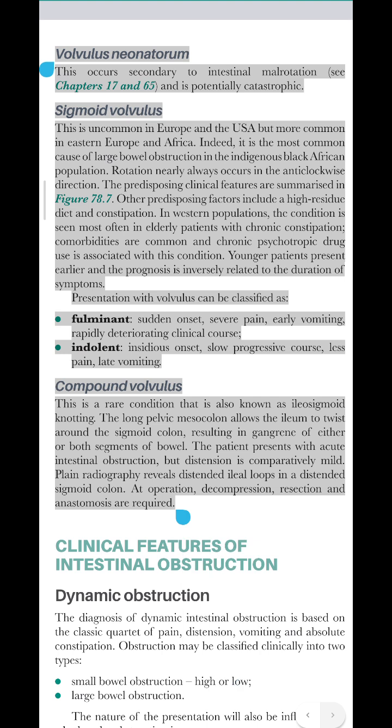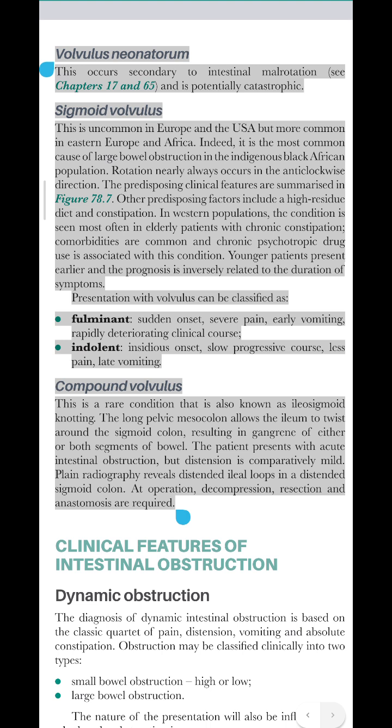Volvulus neonatorum. This occurs secondary to intestinal malrotation, see Chapters 17 and 65, and is potentially catastrophic. Sigmoid volvulus. This is uncommon in Europe and the USA but more common in Eastern Europe and Africa. Indeed, it is the most common cause of large bowel obstruction in the indigenous Black African population. Rotation nearly always occurs in the anticlockwise direction. The predisposing clinical features are summarized in Figure 78.7.